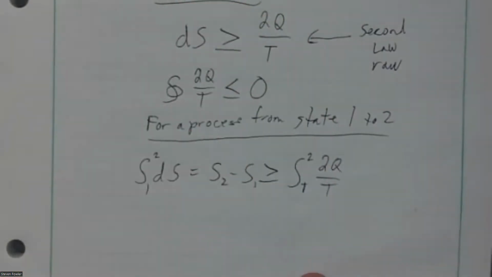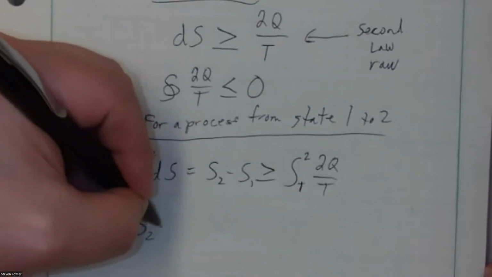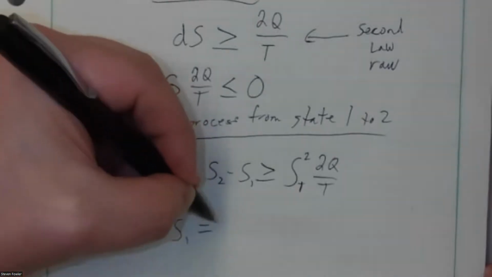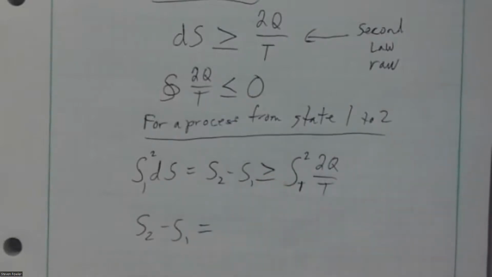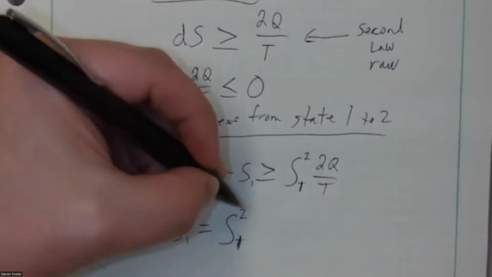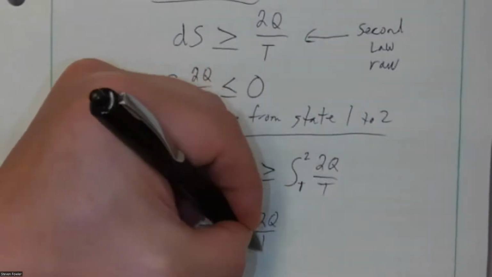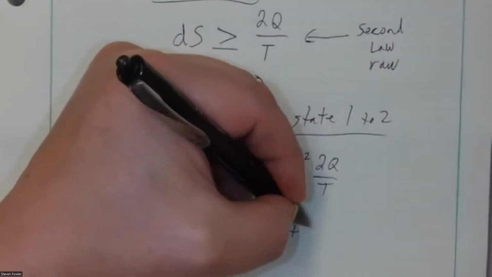We'll talk about what we do with that in a second. Well, let's see if we can get rid of the inequality, which we can often do. What we normally do is we change that to an equation, but let's do something where I preserve the rule. So let's leave this integral from state 1 to 2 of dQ over T alone, but let's add something to it.